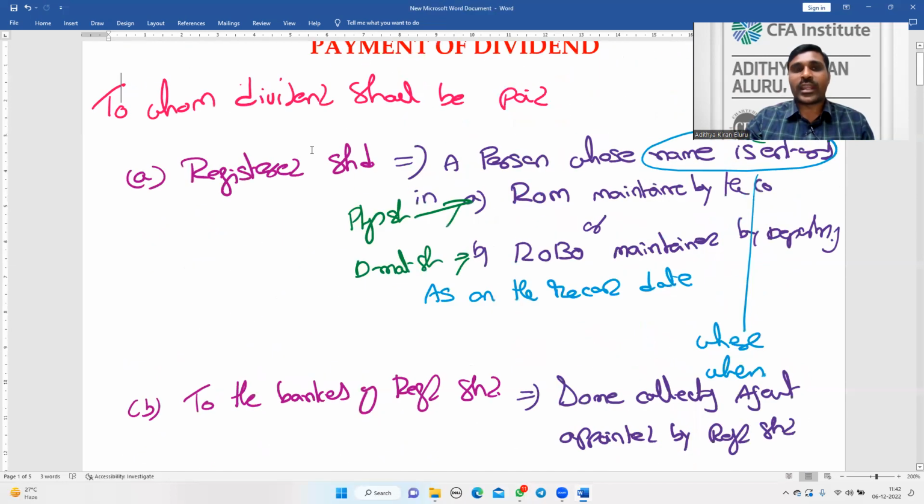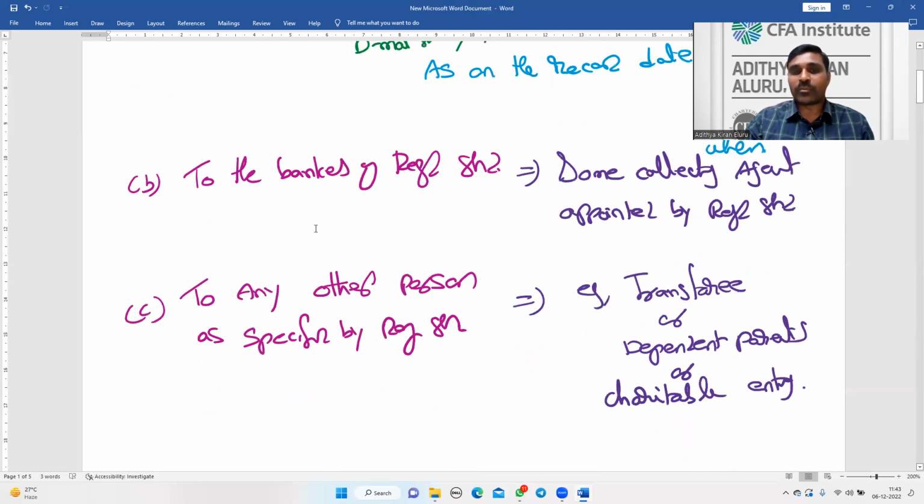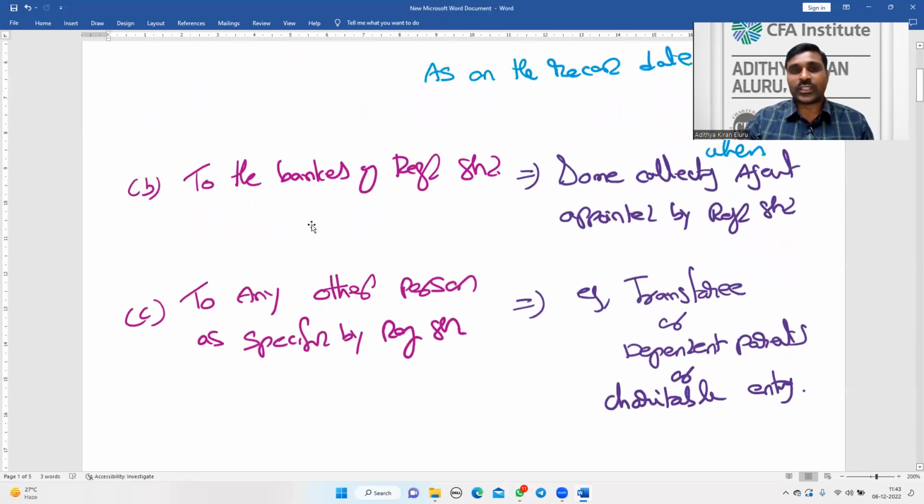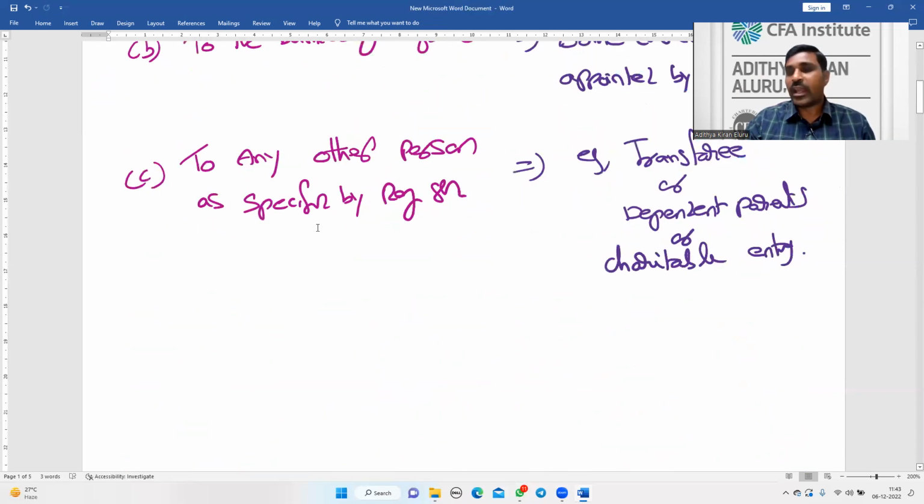So these are the three categories of persons to whom dividend shall be paid: the registered shareholder, the banker of the registered shareholder, or any other person as specified by the registered shareholder. This is to whom the dividend has to be paid. And the next question is, how is the dividend to be paid.